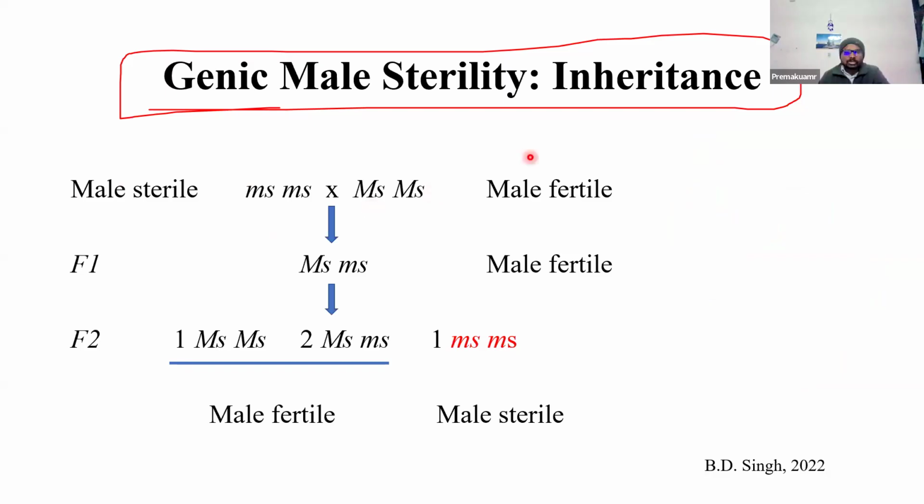A heterozygous condition will be fertile. If you self it, there will be 1:2:1 segregation, and one fourth of the F2 population will be male sterile. To maintain this, you cross male sterile lines with the maintainer line, which is heterozygous for the male sterile gene. Then you get 1:1 segregation.